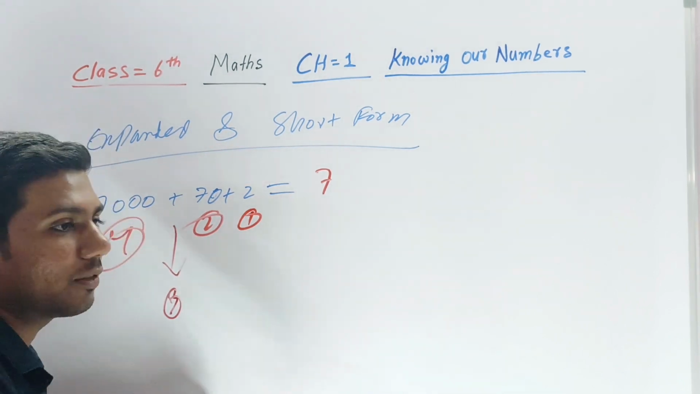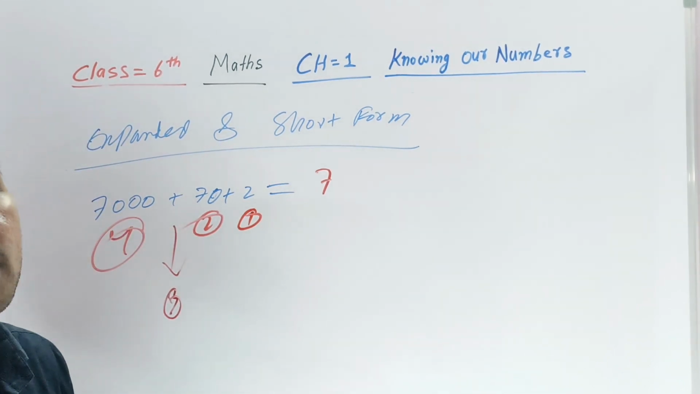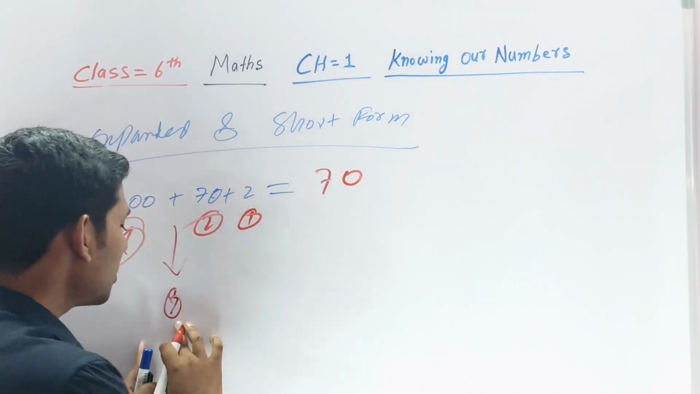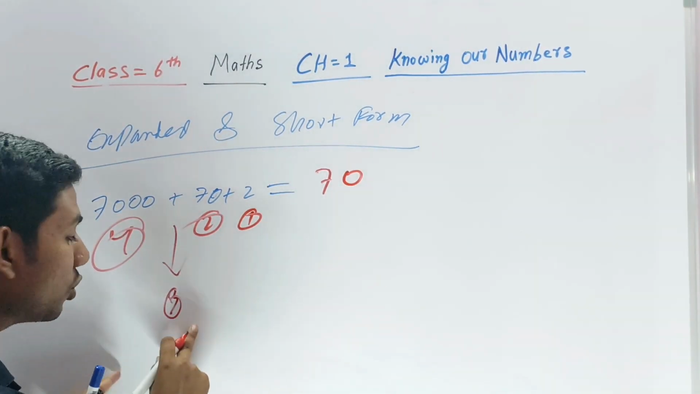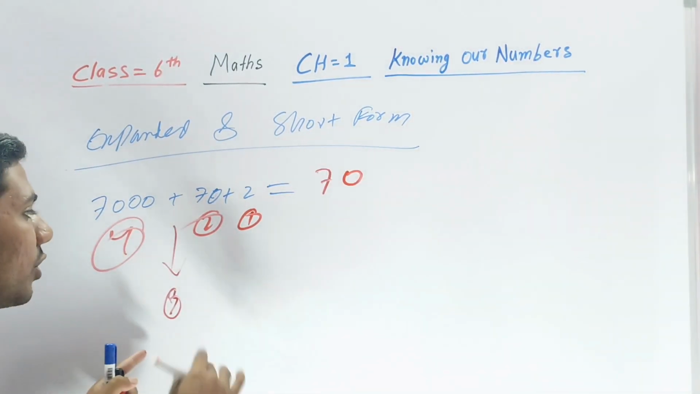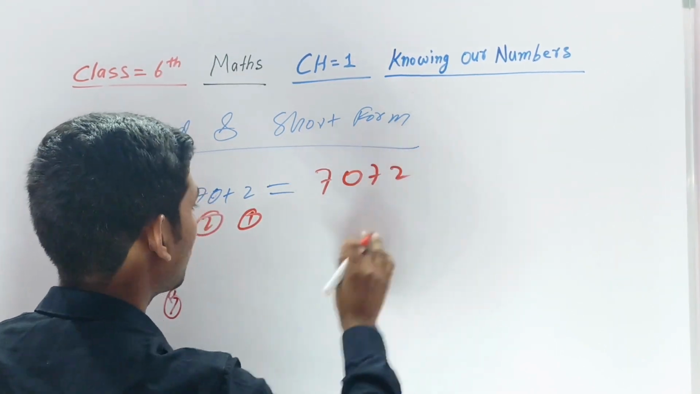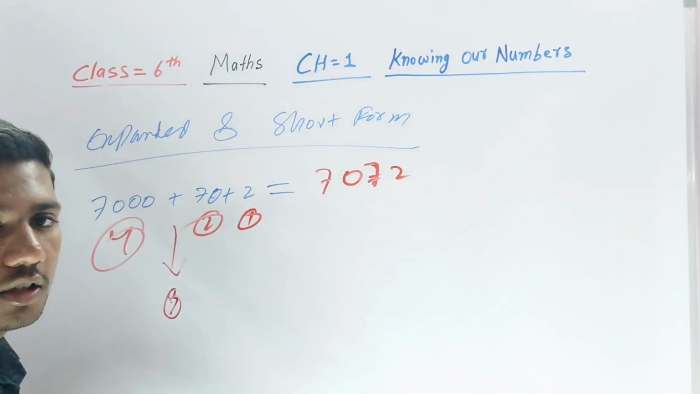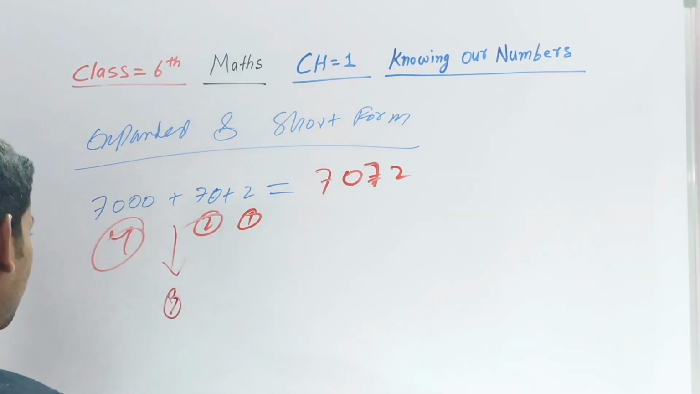Whenever 1 digit or 2 digits are missing, in that place you have to put 0. If 1 digit is missing, I put 0. If 2 digits are missing, I will put 2 zeros. Then after that the 2 is clear, write 7 2. After that all numbers are clear, right? Put like that.